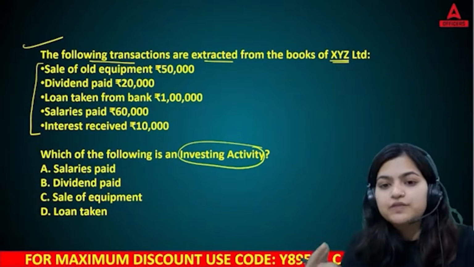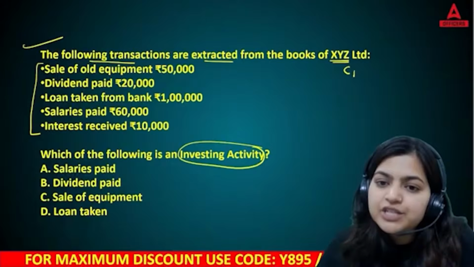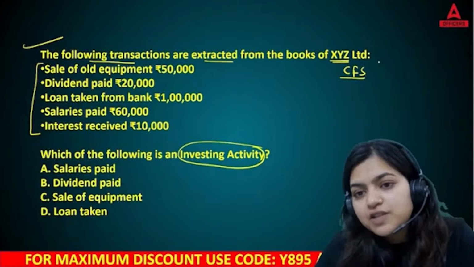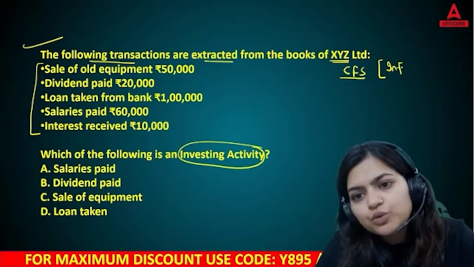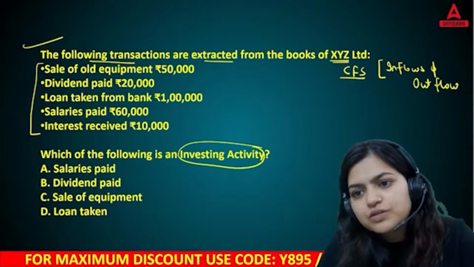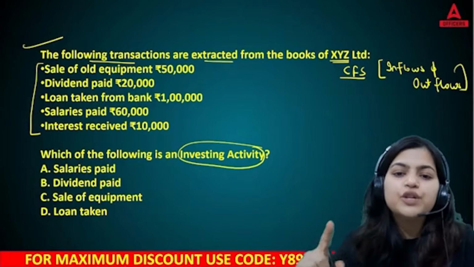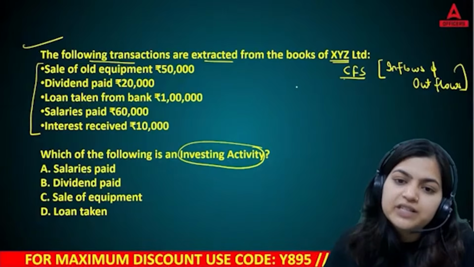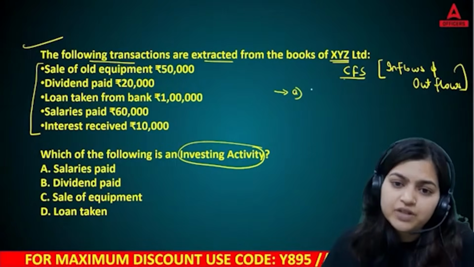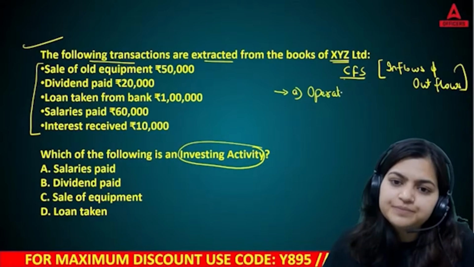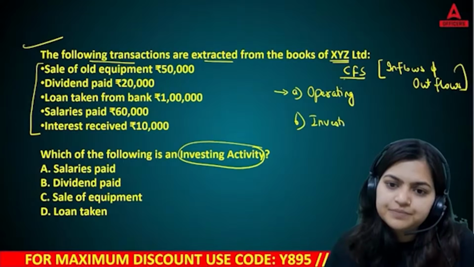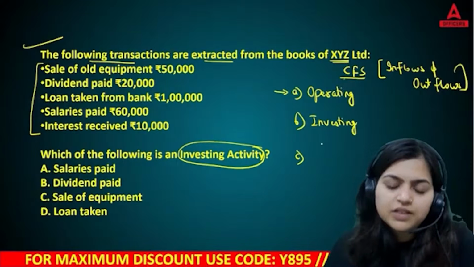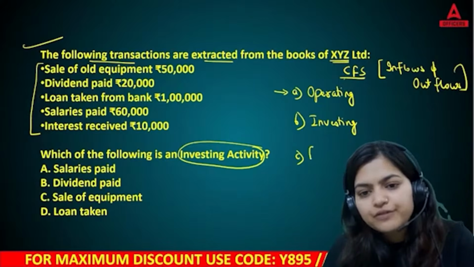Okay, so before we solve this, let me tell you, as per your cash flow statement, it includes all your inflows and outflows of cash. If there is an inflow and outflow, then of course you are going to record it in a cash flow statement. Now, here you have three different types of classification. First is your operating one, second is your investing one, third is your financing one.